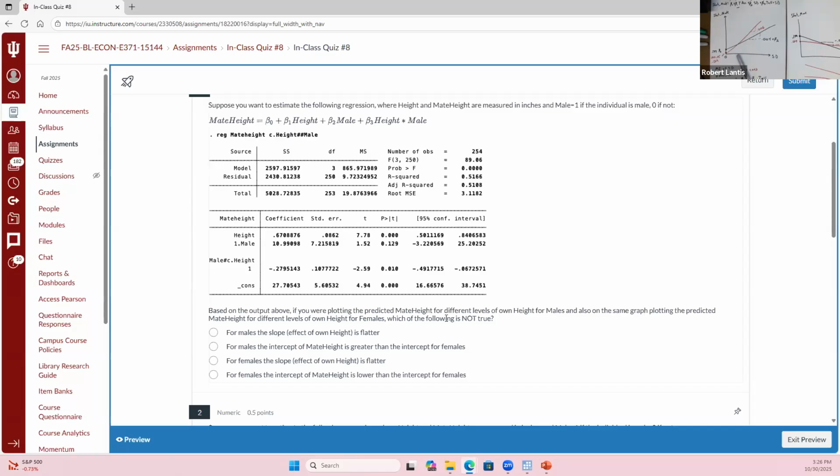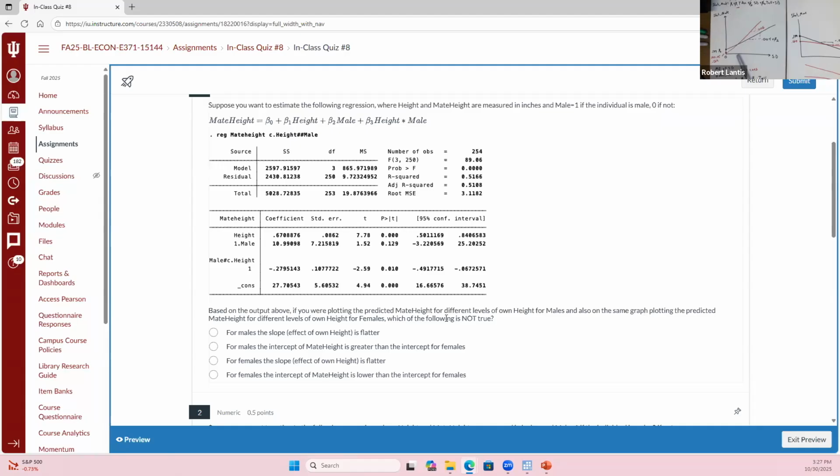Now we think about the slope of their own height, or the marginal effect, for males. What tells us what the marginal effect of height would be for males? Well, it would be what coefficient? If we're thinking about their own height changing, hopefully one of those coefficients we can easily identify that we should be using would be what? The male height? Well, no matter if I'm looking at males or females, what is going to be part of the marginal effect of your own height on mate height? Right, beta 1. The coefficient on height. So we know we'll have beta 1, so we've got 0.67.